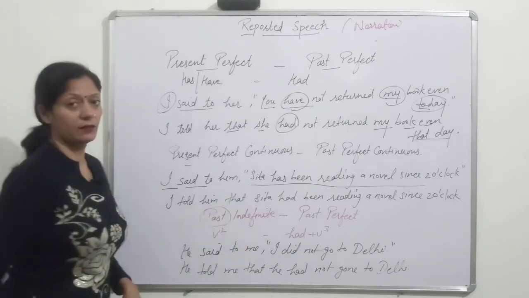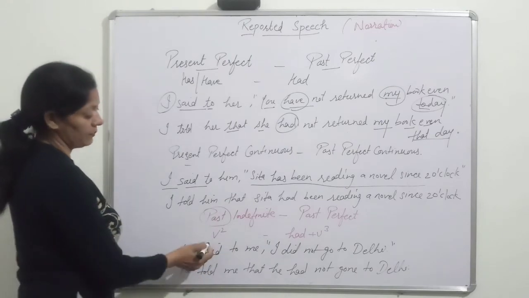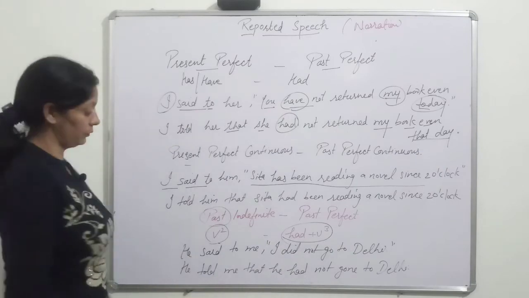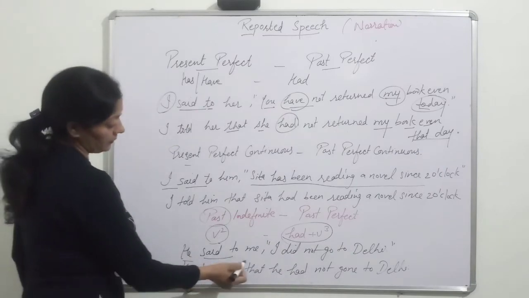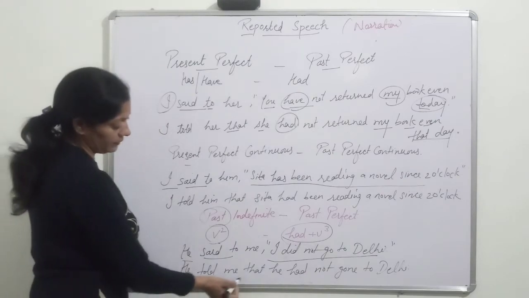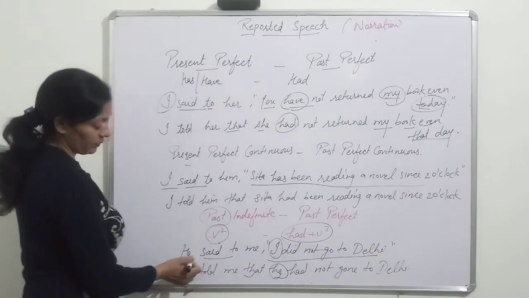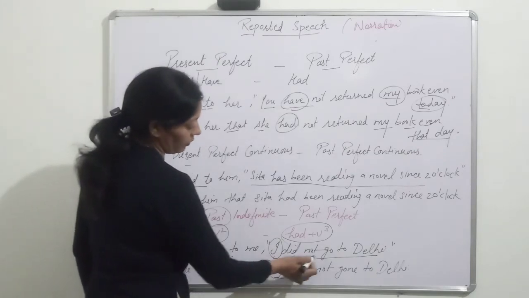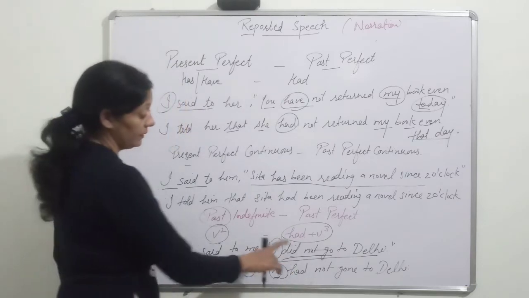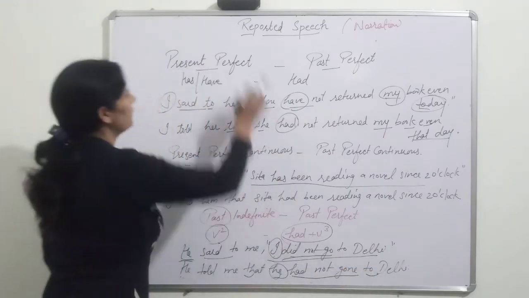Now see the past. How to change past. Past indefinite is changed into past perfect. It means the second form of verb is changed into had plus third form of verb. For example, she said to me, I did not go to Delhi. He told me that he had not gone to Delhi. According to the subject, we are changing the first person. Did not plus first verb, it means past indefinite, is changed into had plus third form. He had not gone to Delhi.